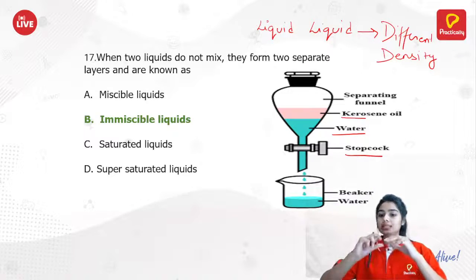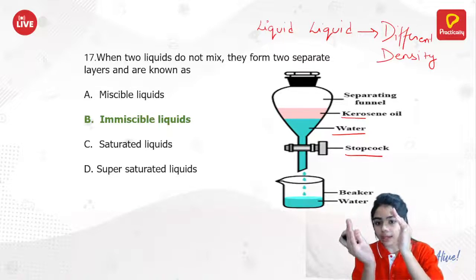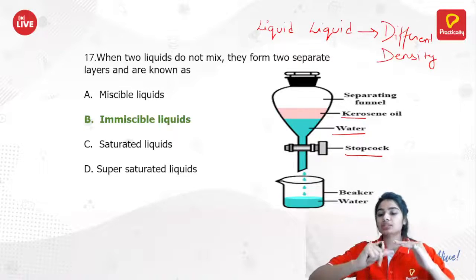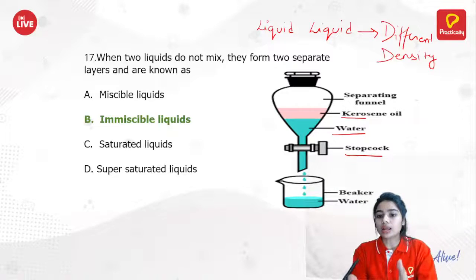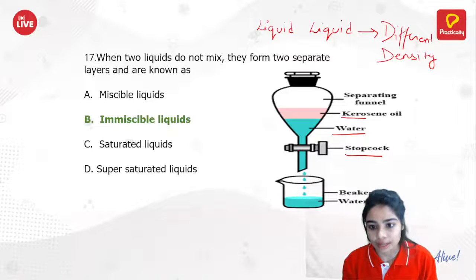Now when I open this stopcock, we collect the water. The denser liquid will come out first. When the water is over, stop the stopcock. Remove that beaker, put another beaker, open the stopcock again, and you get your kerosene oil.